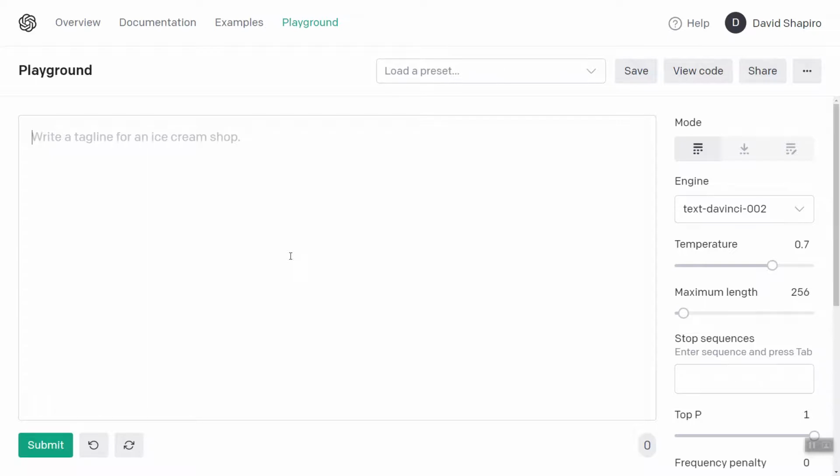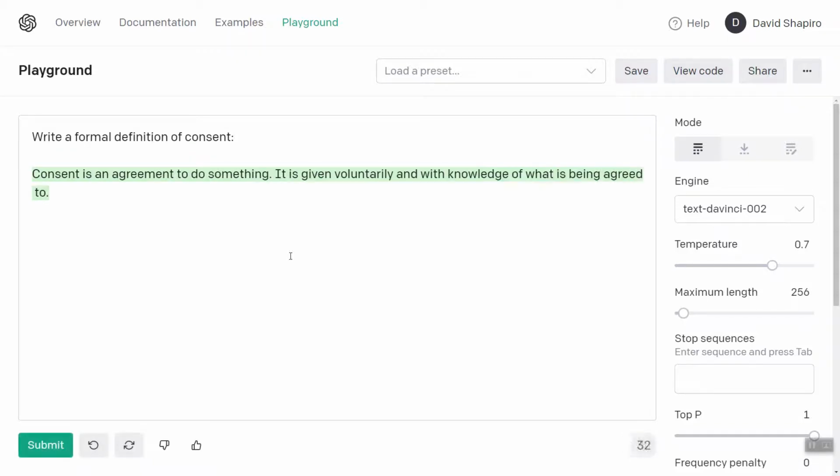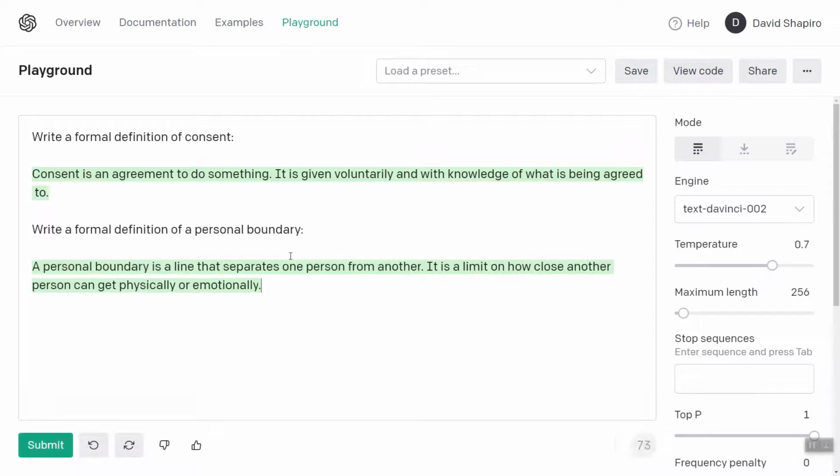Okay, write a formal definition of consent. Okay, yeah, consent is an agreement to do something. It is given voluntarily and with knowledge of what is being agreed to. Okay, cool. That is a good broad definition of consent. Write a formal definition of a personal boundary. A personal boundary is a line that separates one person from another. It is a limit on how close one person can get physically or emotionally. Great.